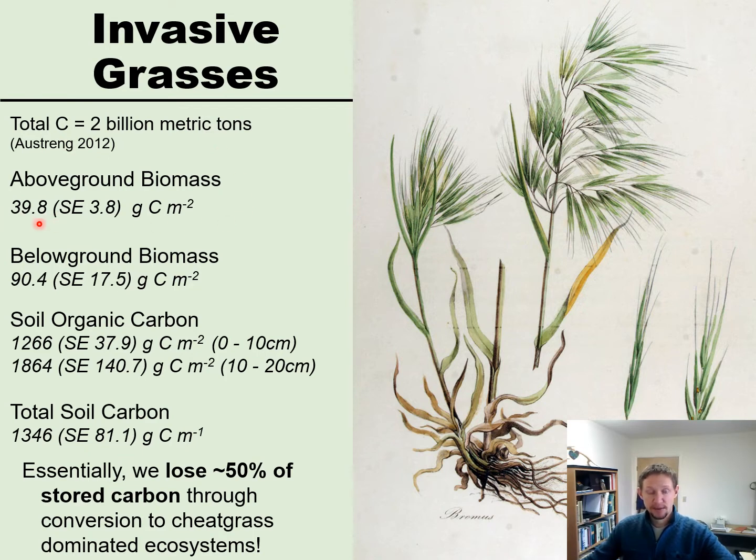But as you can see, above ground biomass is roughly 39.8 grams of carbon per meter squared, which is 200 to 400 grams of carbon less than a native perennial grass site, or less than a native sagebrush perennial grass dominated site. And so overall, we essentially lose 50% of our stored carbon through conversion to cheatgrass dominated systems, if not more, which is extremely problematic for future restoration and for storing carbon in our soils.